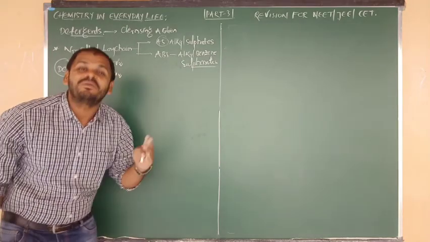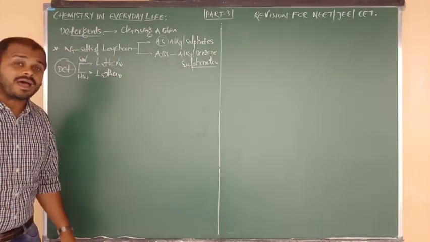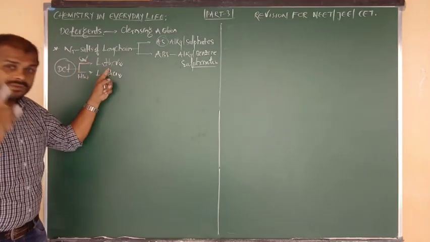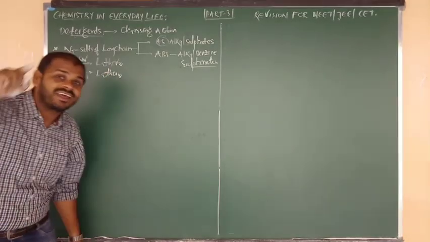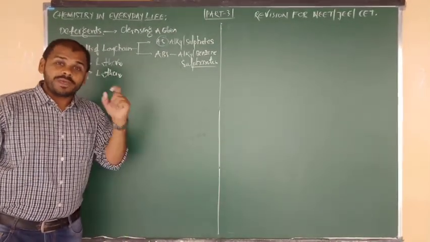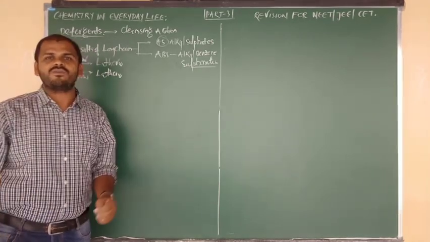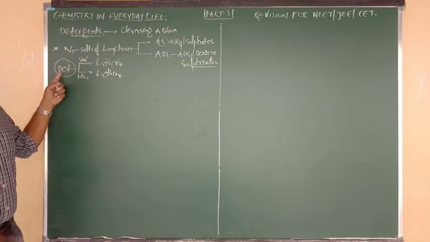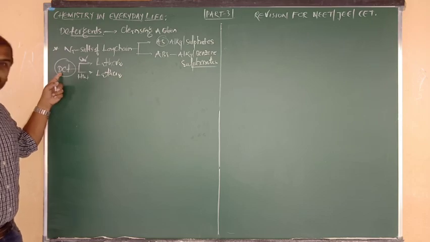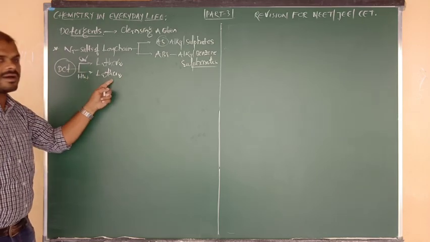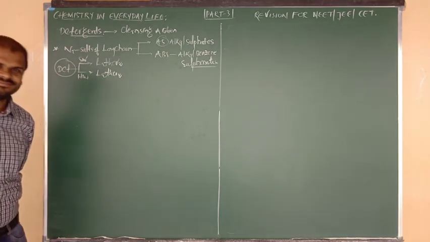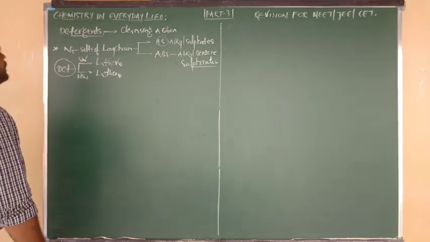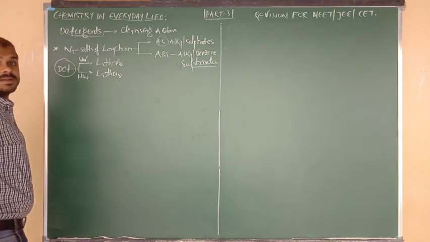What is the soluble form? Lather. But what about soaps, beta? Soaps in soft water will form lather, but soaps in hard water form an insoluble precipitate. So by using soaps we can check the hardness of water, but by using detergents you can't check the hardness of water, because detergents form lather in both types of water. Okay?